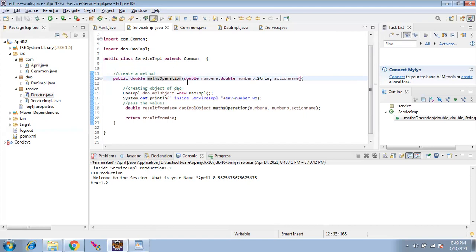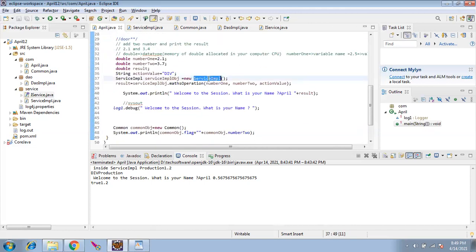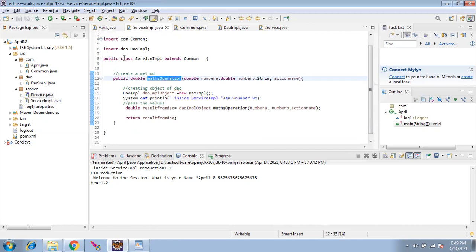As an end user, when this goes to the customer, he will be confused. Who is the customer? April is the customer. He is going to buy that switch. The switch is service IMPL. One person has kept the switch name as Maths operation.